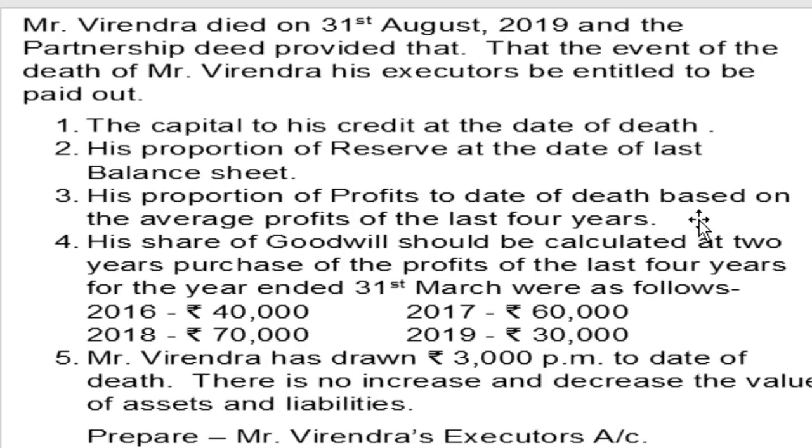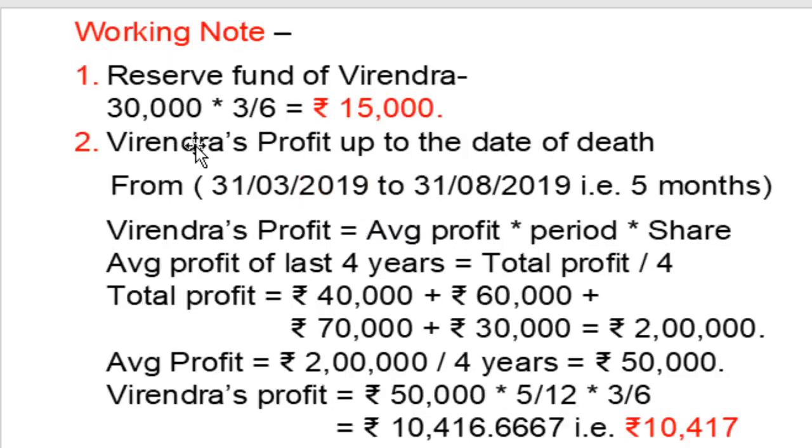Next, the third adjustment: his proportion of profit to date of death, based on the average profit of the last 4 years. Calculate the average profit of the last 4 years, and on the basis of that average profit, the amount is payable to Virendra's executor. So next, in the second working note, Virendra's profit up to date of death, from 31st March 2019 to 31st August 2019, balance sheet date to date of death, that is 5 months profit payable to Virendra's executor.